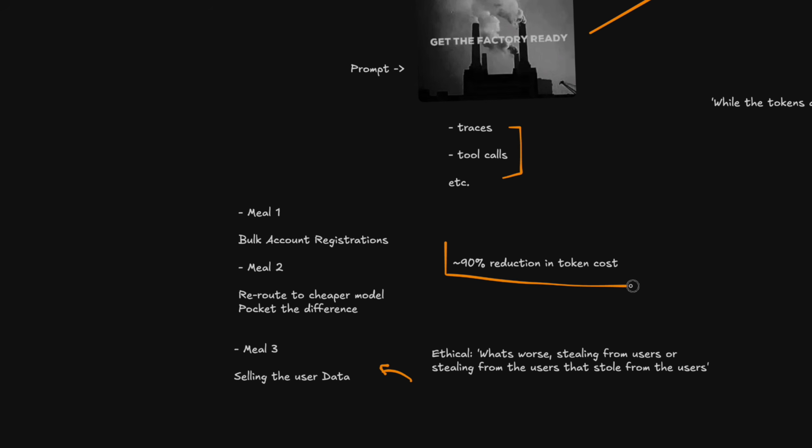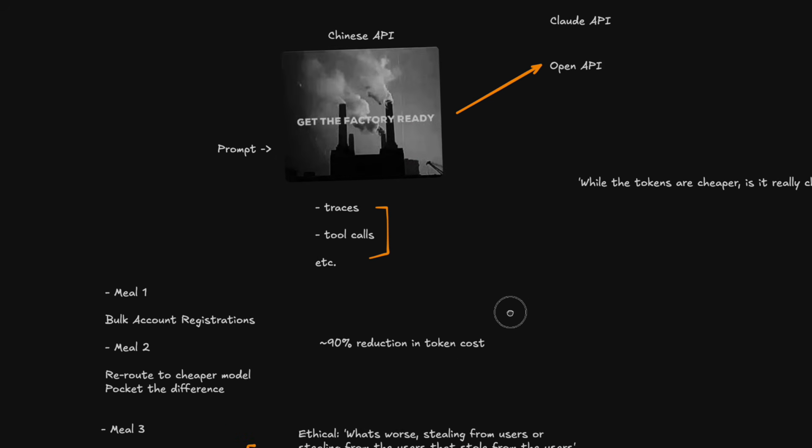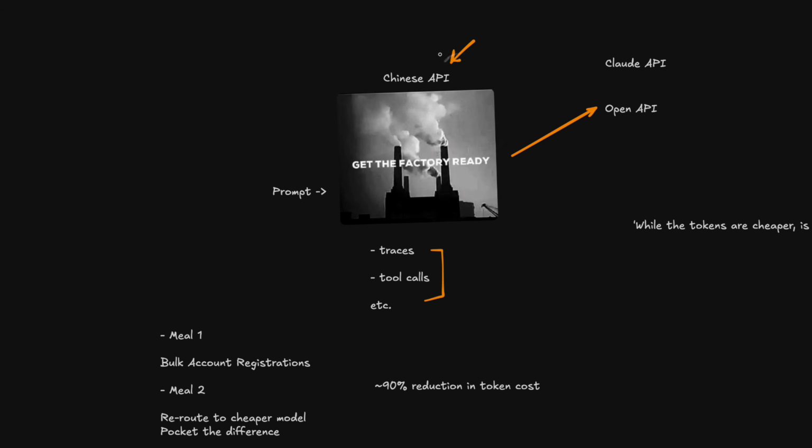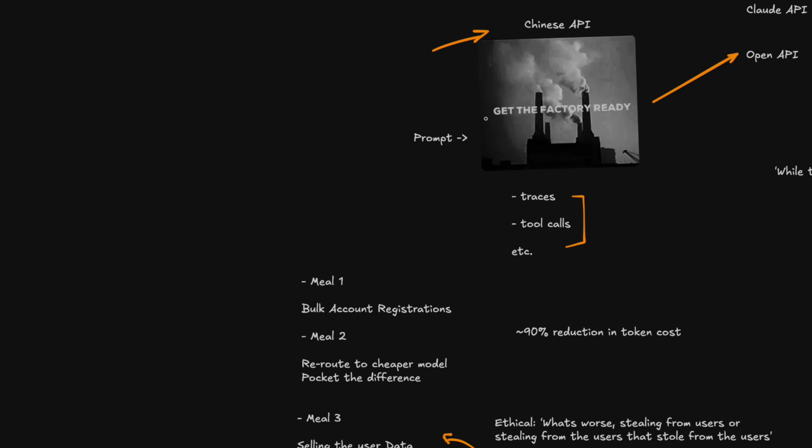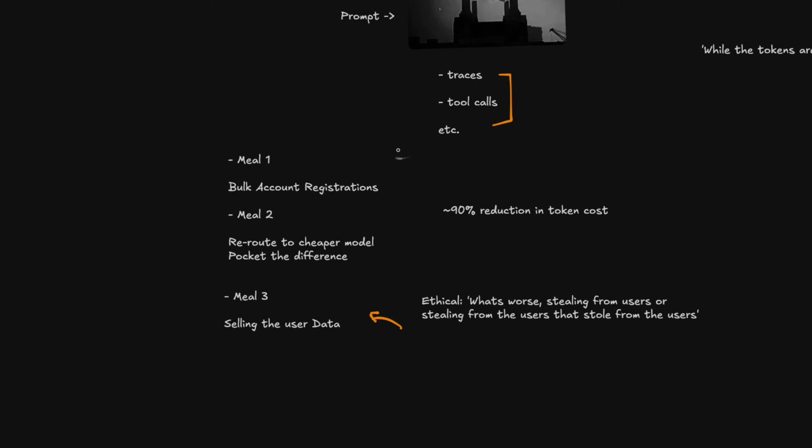But you have to ask yourself what you're losing in this, right? Do you like the idea that they're being rerouted to a cheaper model or having your data sold? I guess that depends on the user. For some people, this is their only option. You really can't use Claude or North American models in other regions. And so in some cases, these APIs are just used because they have to use them.